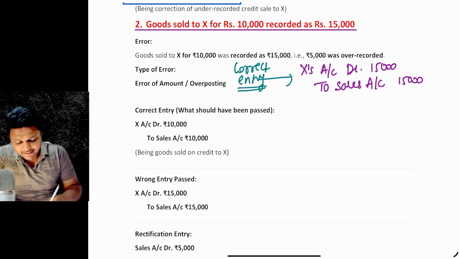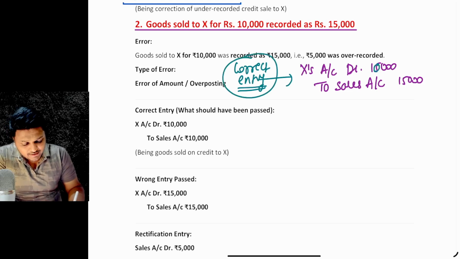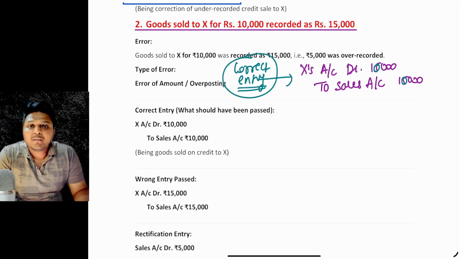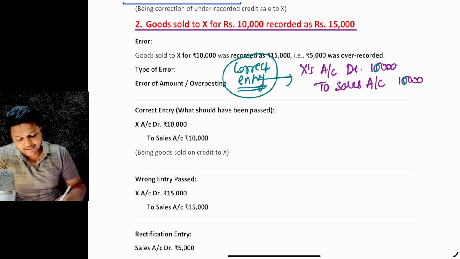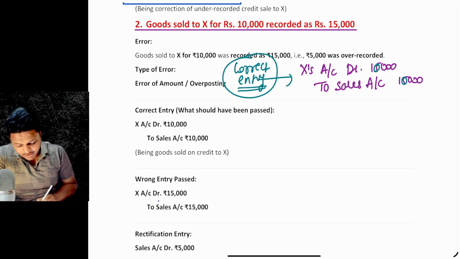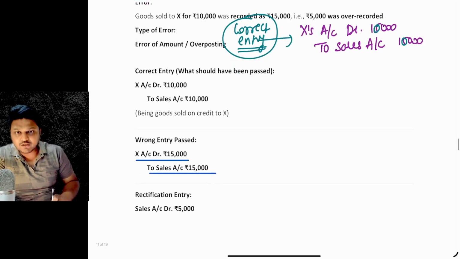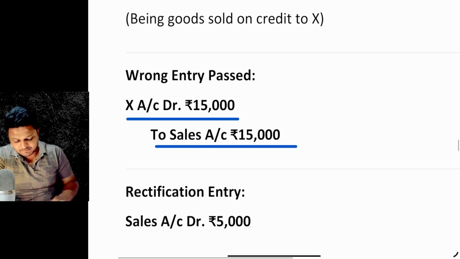But right now, what entry was passed? No, it should have been 10,000, not 15,000, right? But right now, what entry was passed? The entry which was passed is a wrong entry. It was amounting to 15,000 instead of 10,000. This is the wrong entry which was passed over there, right?